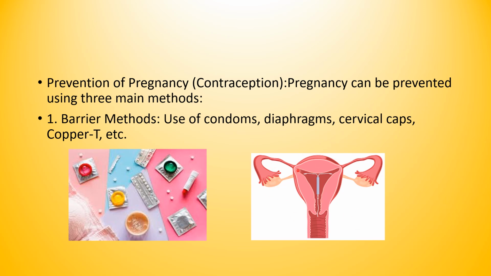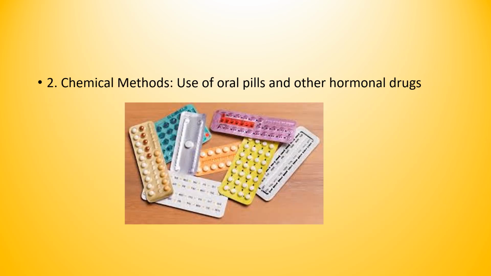So let us move on to the next slide. What is the chemical method then? It is the use of pills and other hormonal drugs. That is what we call the chemical method, which works either by killing sperm or preventing ovulation. There are different methods they use. The first one is spermicides.